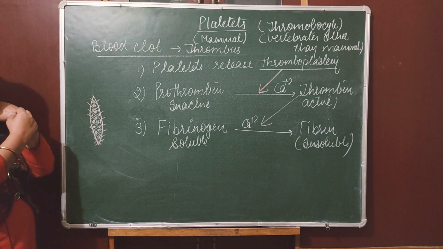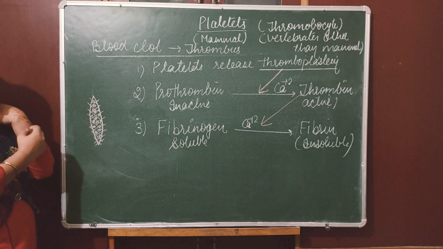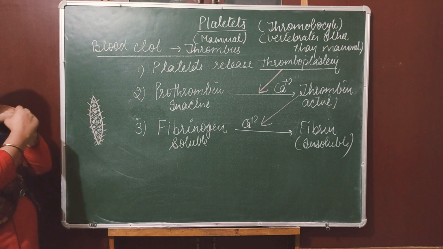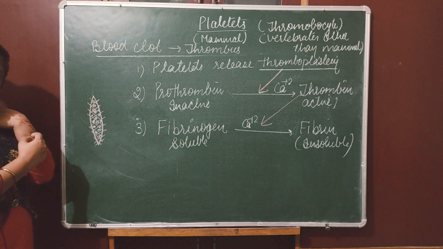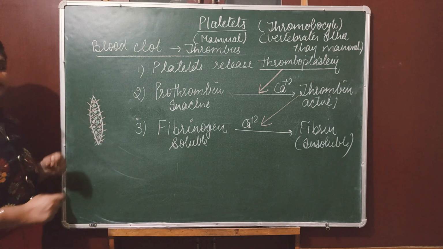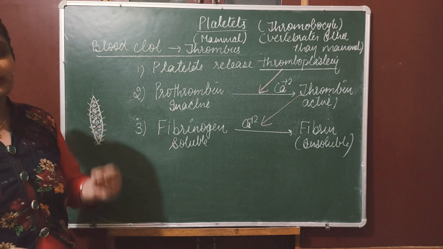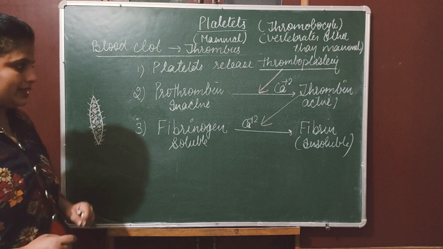It forms a dark black coating from where the blood cannot come out. It makes the clot and locks the bleeding. It makes a plug-like structure to prevent blood loss or the entry of microorganisms.